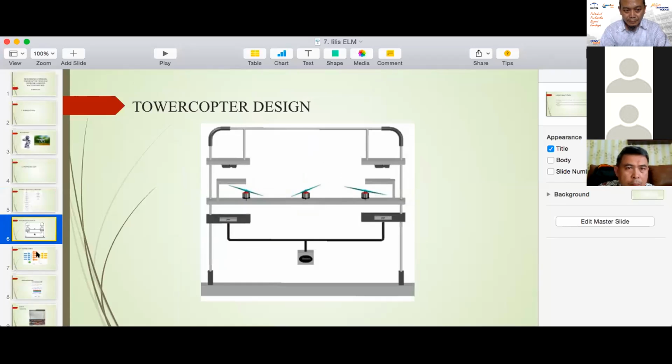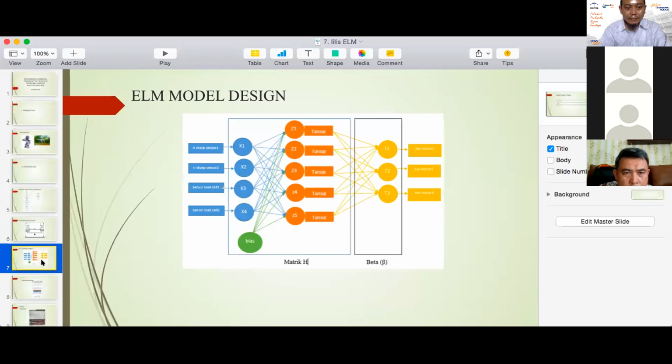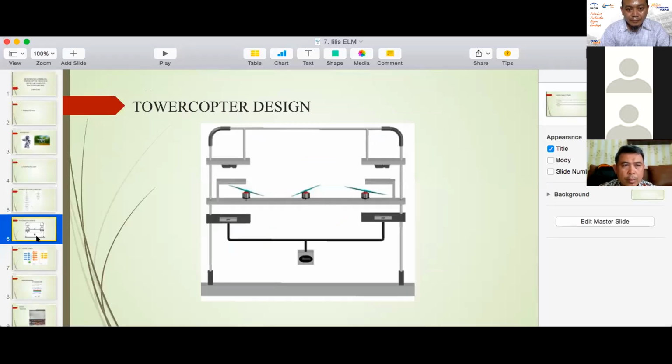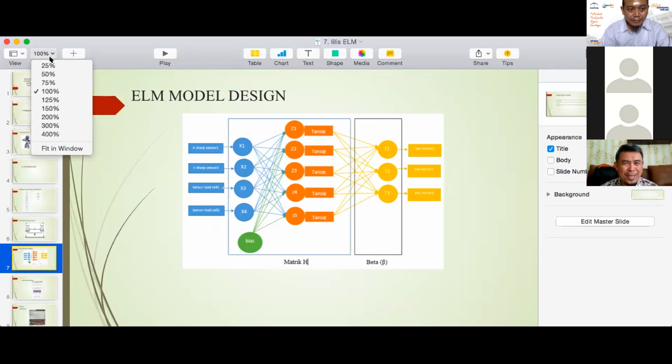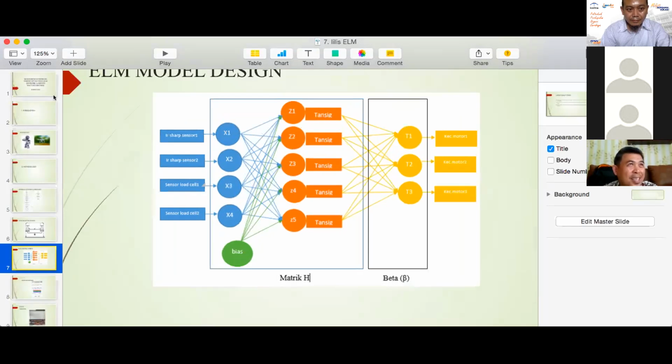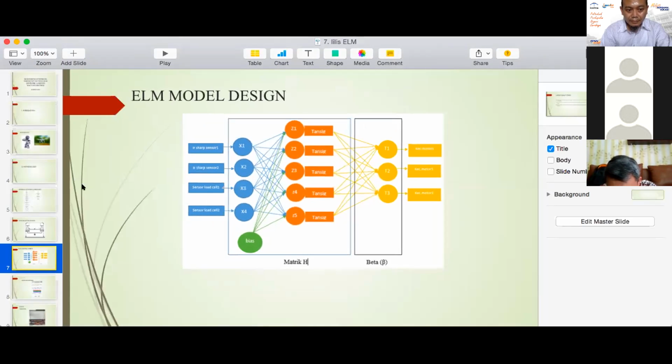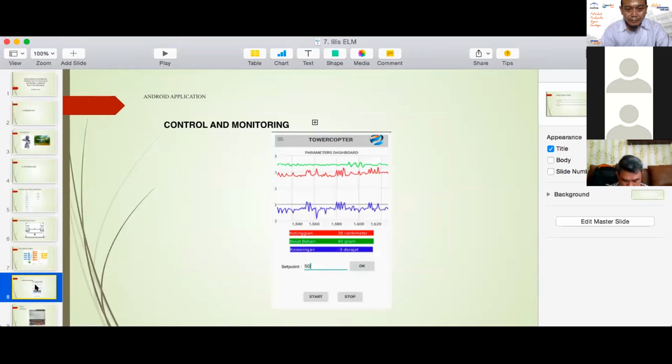The copter design consists of a mainframe assembly consisting of 3 motors and 4 sensors. And next, the PLM module design consists of 4 inputs and 3 outputs.